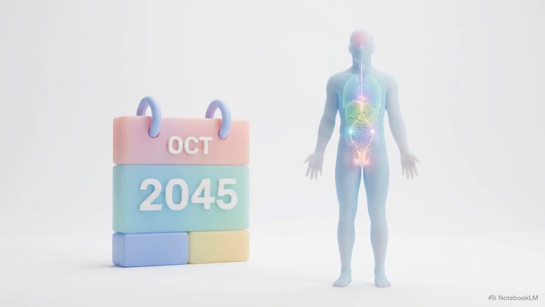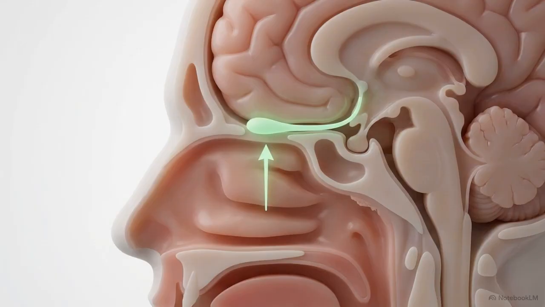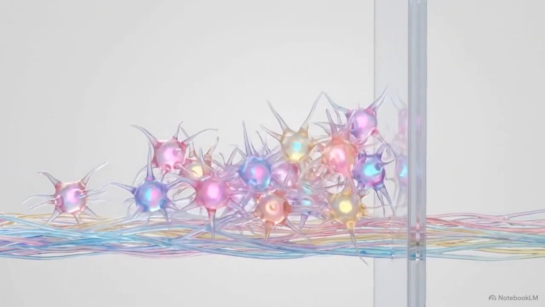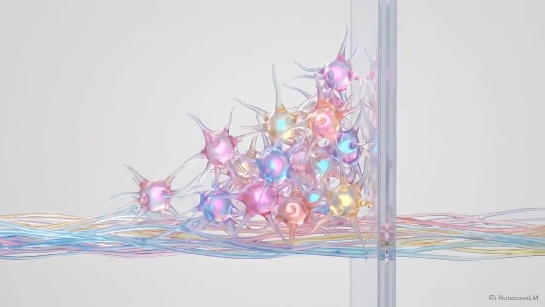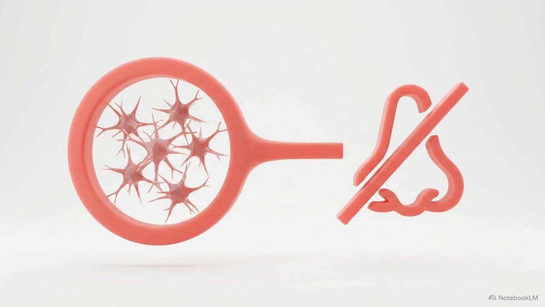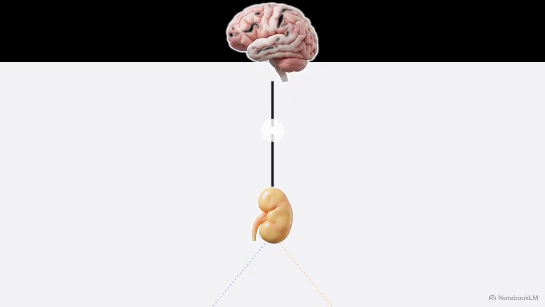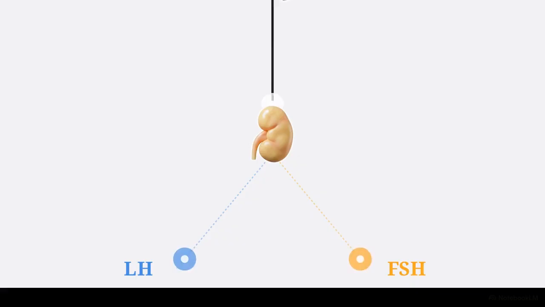Conversely, mutations in the accelerator genes, like KISS1 or TAC3, prevent pubertal onset entirely. This results in normosmic idiopathic hypogonadotropic hypogonadism, a failure of the central drive with an otherwise intact sense of smell. This isolates it from Kallmann syndrome, where an ANOS1 mutation prevents the physical migration of GnRH neurons during embryonic development, directly linking the resulting hypogonadotropism with anosmia. A single genetic hit at the hypothalamic node dictates whether puberty occurs years early, never arrives, or is accompanied by the inability to smell. Moving one layer down, the pulsatile GnRH signal reaches the pituitary gland.